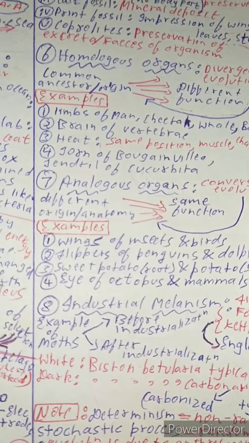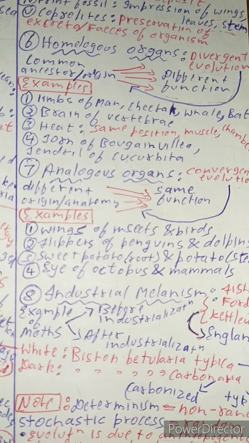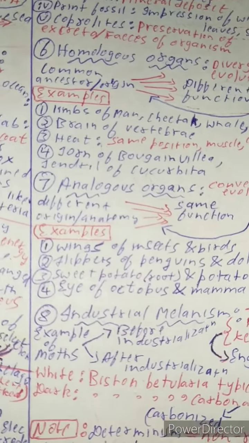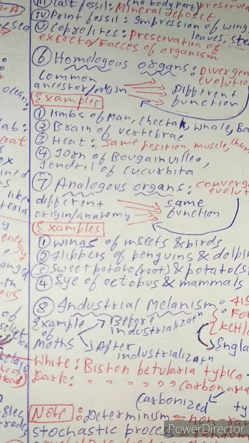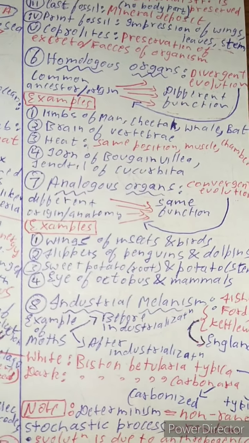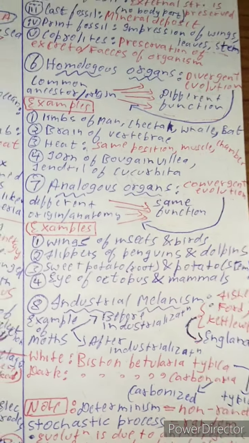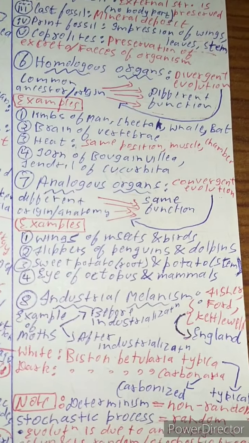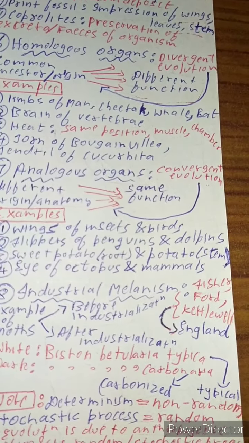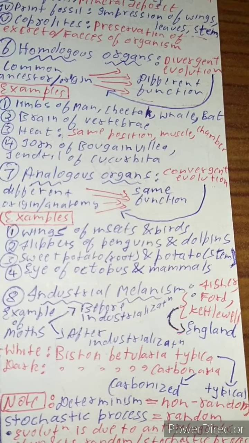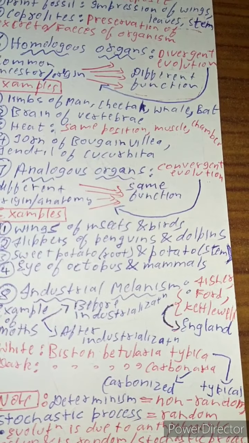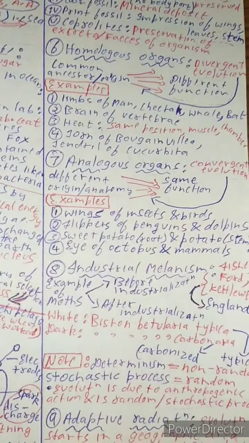But after industrialization, because of all the pollution released by the industry, lichens did not grow in polluted areas, so the tree looked black, and also because of the accumulation of sulfur dioxide on the tree, it looked darker. So all the dark colored moths could hide easily, and all the white colored moths were caught. So in that particular area white colored moths weren't found. That is known as industrial melanism.